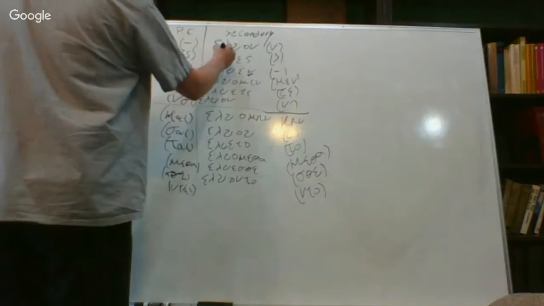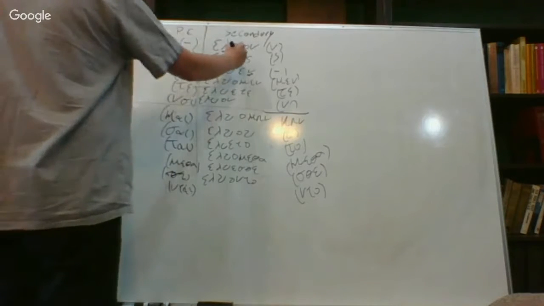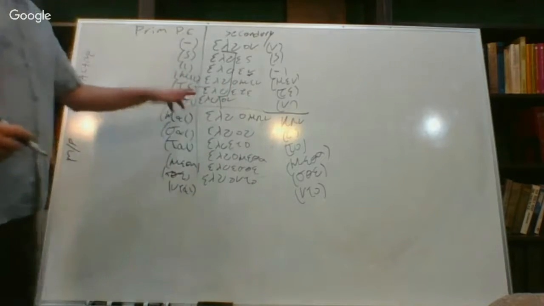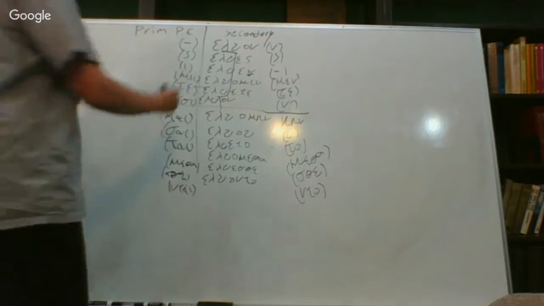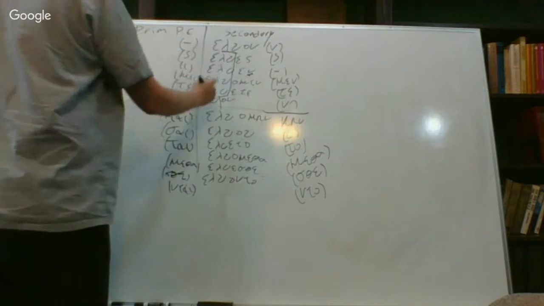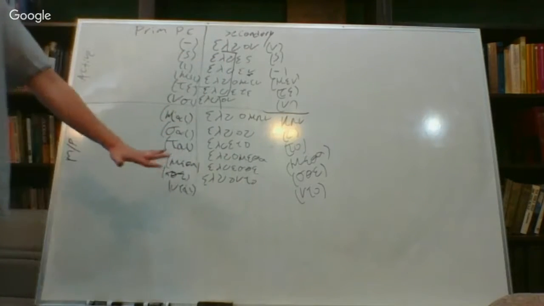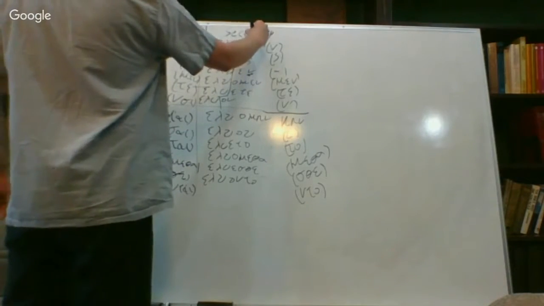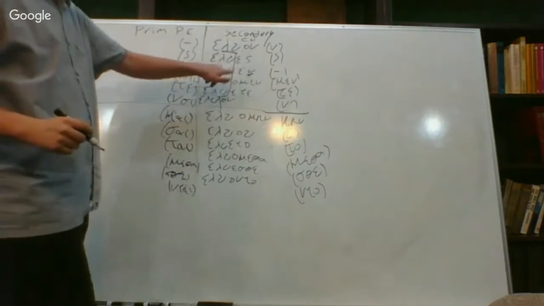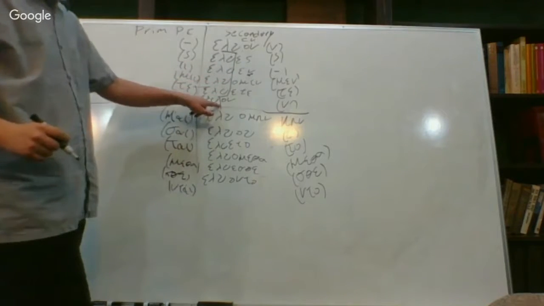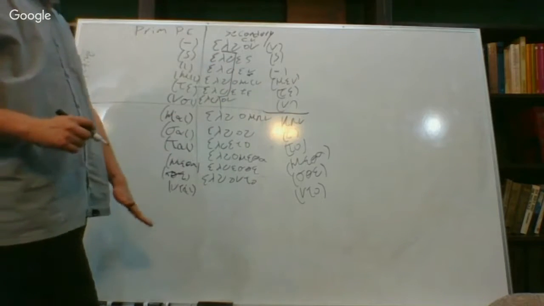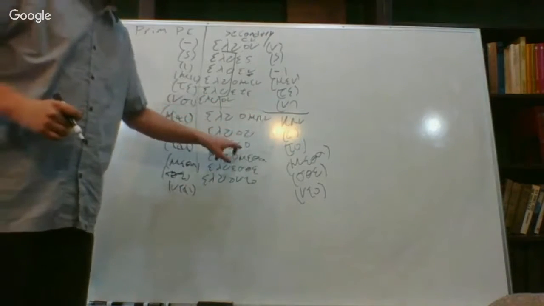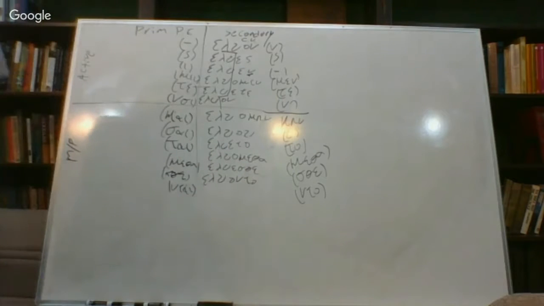So we have the stem here, lu. We can see the stem lu is unchanged all across the board, right? We see lu, lu, lu, lu, lu all down the board. Then we have the augment here attaching itself to the stem all down the board, so that identifies past tense. Here we find the connecting vowel, so we still have connecting vowels in the imperfect. Omicron, epsilon, epsilon, omicron, epsilon, omicron. So we see that it's all the same down the road. So we have connecting vowels in the imperfect, and then it attaches itself to the personal endings.